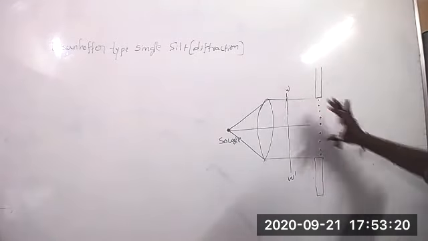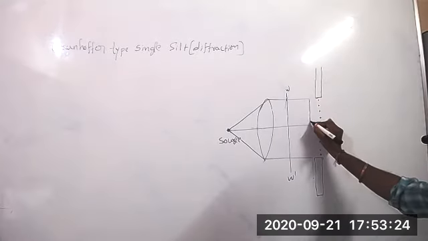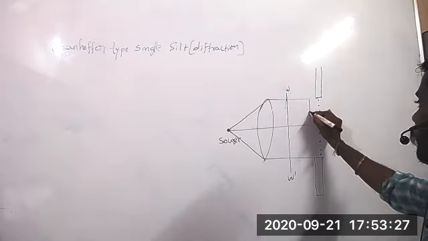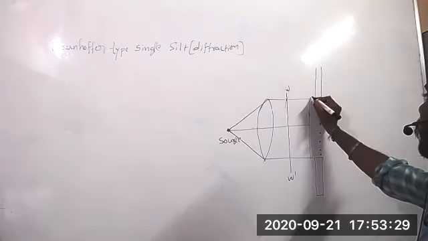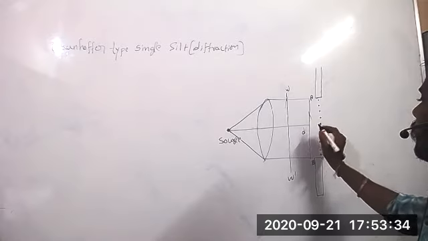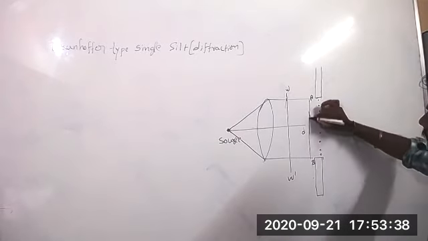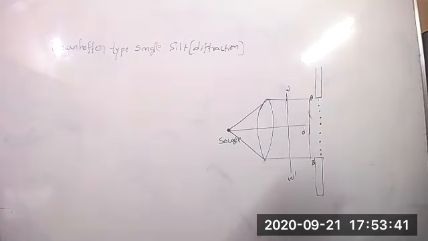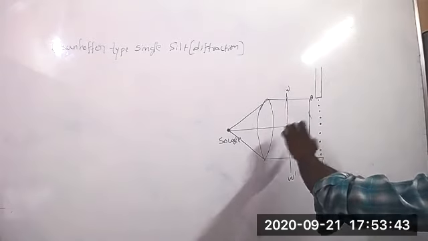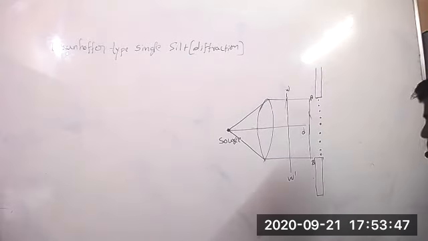Now the planar source is coming. The distance between the slits, slit A and slit B, is D. Now, each and every point on the planar source, each and every point on the wavefront, acts as a secondary source.